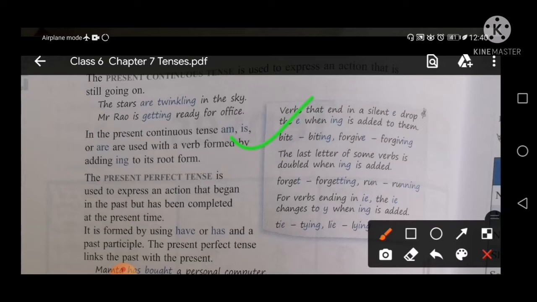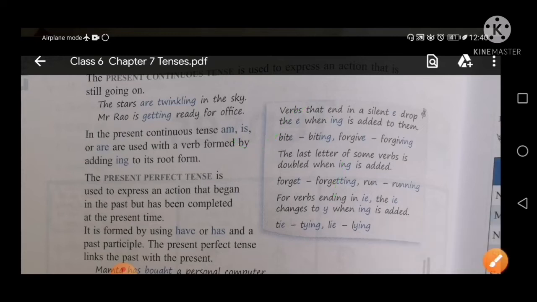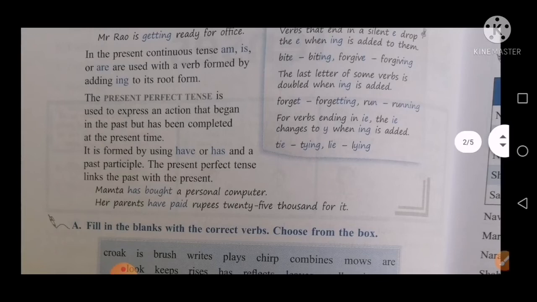Forget, forgetting. Run, running. For verbs ending in ie, the ie changes to y when ing is added. If any word ends in ie and we have to make it ing form, then we will remove ie and replace with y.